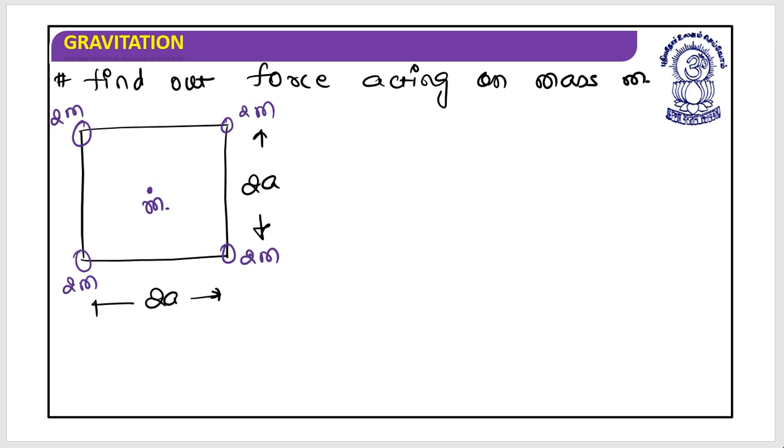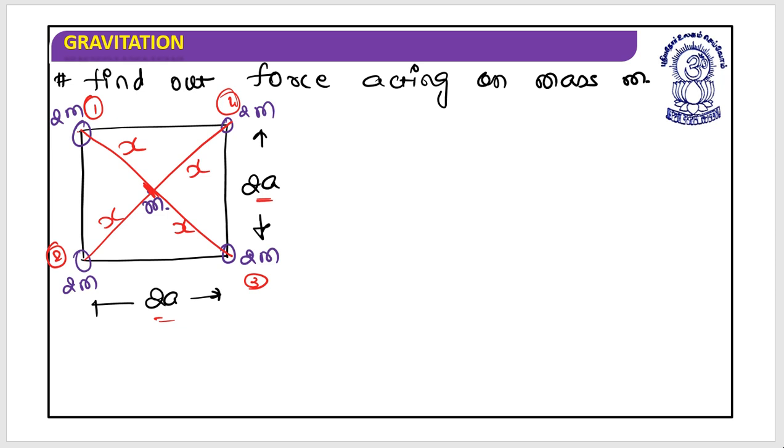So first, let's call these particles 1, 2, 3, 4. This side is 2a, this is 2a, so let's suppose this will be something, and this will be half of this. Again, this will be the distance, so let's call it x.